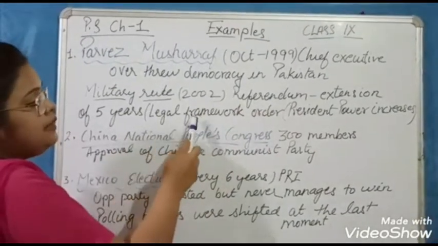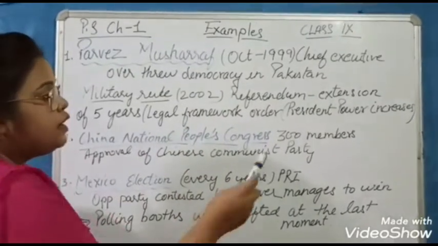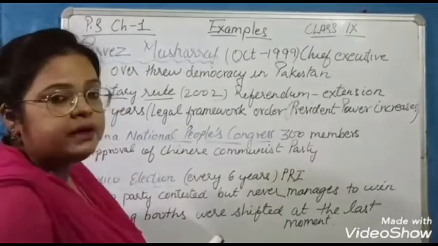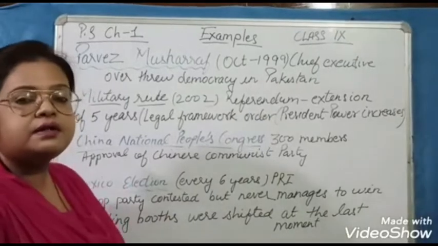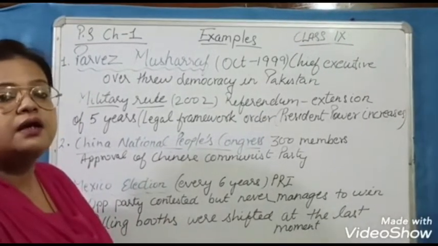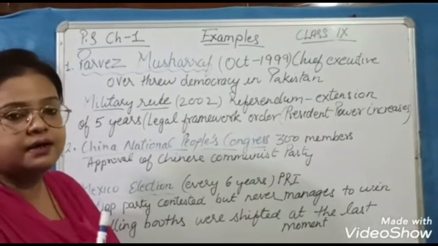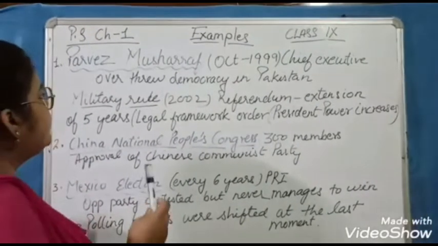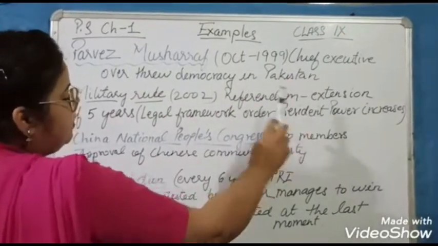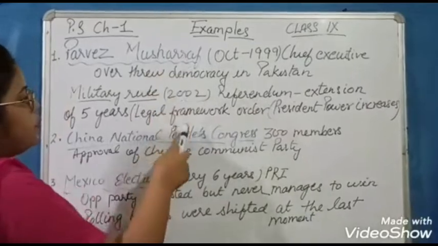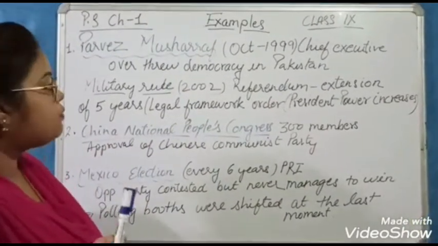And all the legal framework, all the legal work, was done under the government with the name of presidential power. Pervez Musharraf was himself the president, and whatever was going on in Pakistan, he took all the decisions, and all the power lay in his hand only. He was a chief executive and declared president of Pakistan, and this type of government is known as military rule. So children, I have given you an example of military rule.